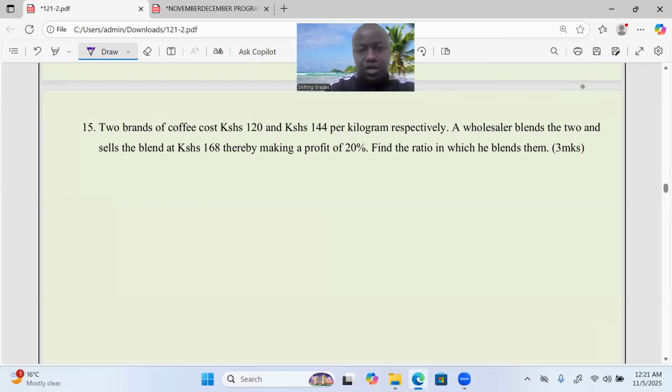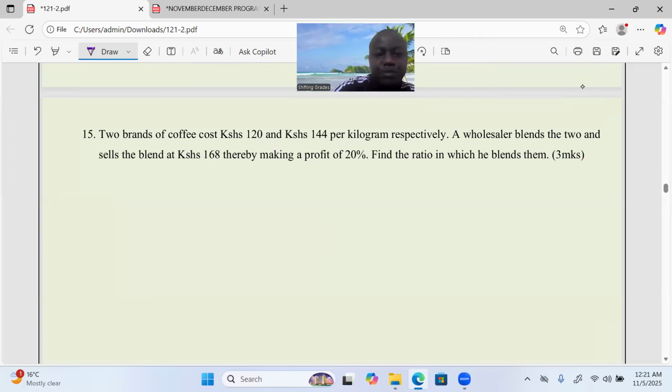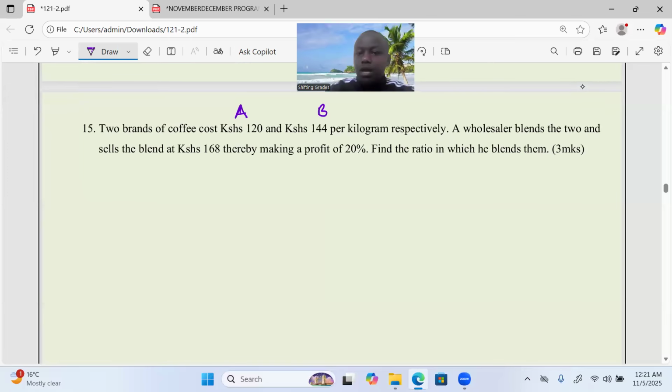Can we talk about blends A and B, or X and Y, just any two unknowns? Okay, so let's talk about this. When this particular wholesaler mixed the brands to come up with the blend, we are having the selling price of 168, leading to a profit of 20%, meaning that 120% equals 168, this particular selling price.